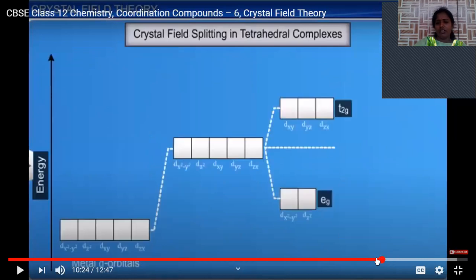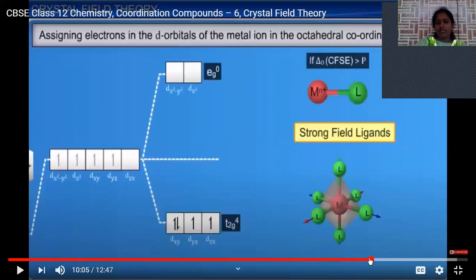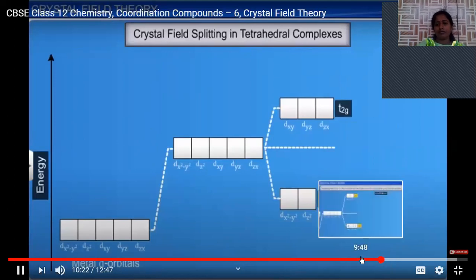Now it is about crystal field splitting in tetrahedral complexes. Let us see tetrahedral crystal field splitting now. The approach of the ligands in a tetrahedral field is as shown in the figure.